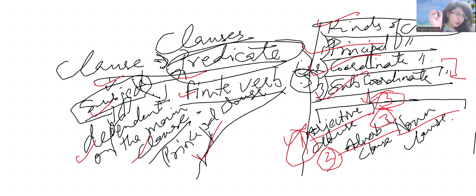Clear? Understood? So far, so good. I have made your life very simple. This is a very tough and difficult topic, so you should be able to understand it in an easy way. I have tried to make this topic very simple and easy, although it's a very difficult topic, right? So you should be listening very carefully and be able to comprehend easily, because I am teaching in a way that makes it easier for you to understand. Okay. All right. Now let's move on.